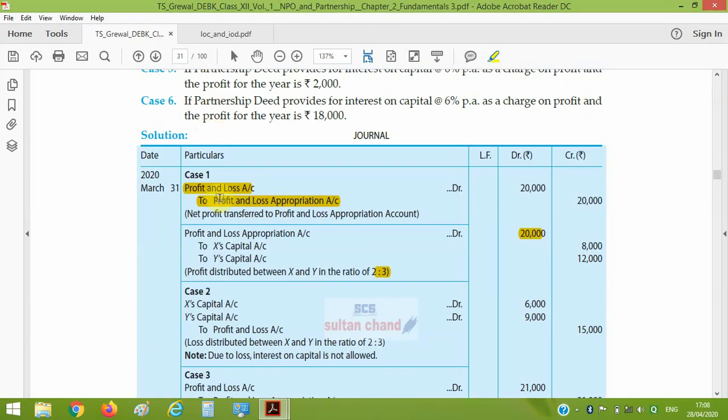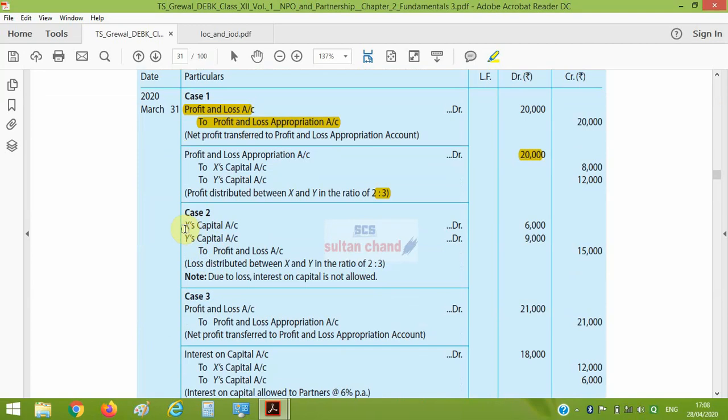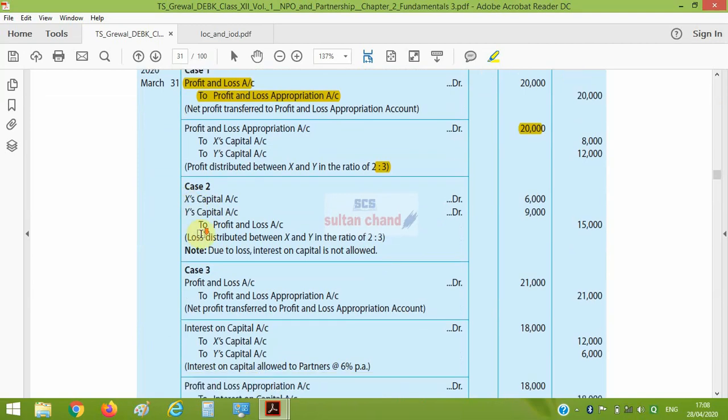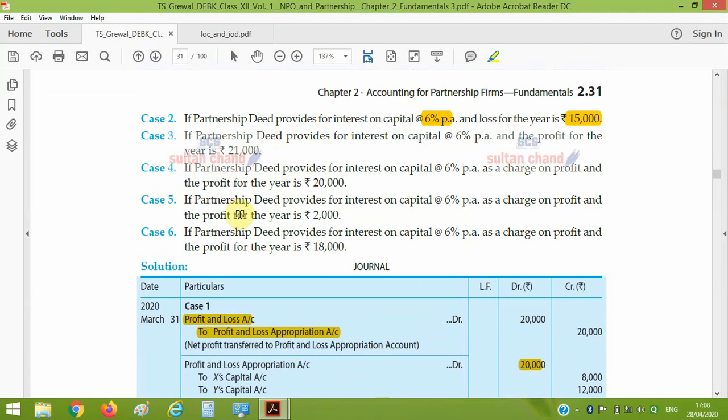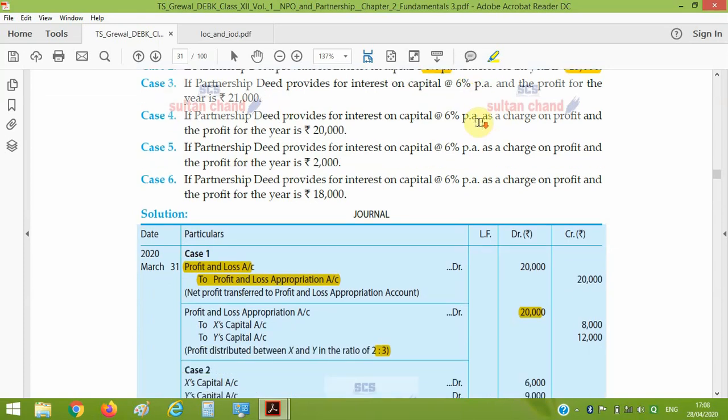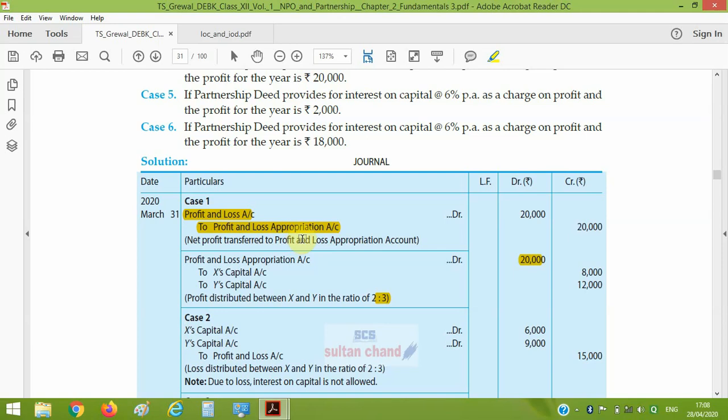So entry will be X capital, sorry, I have studied it as a profit, but no problem. I'm doing the question with the profit, then I will explain the case 2. Profit is P&L account debit to P&L appropriation account.